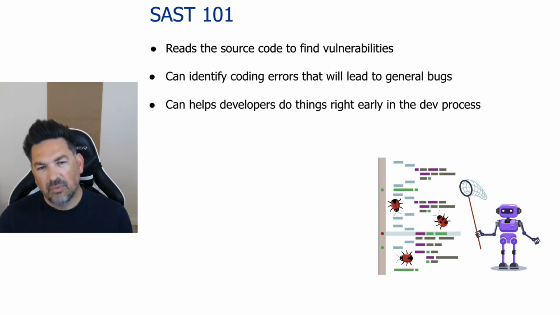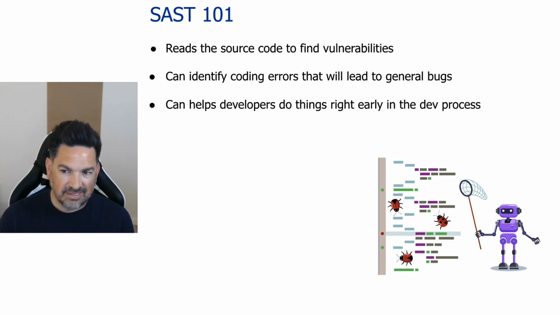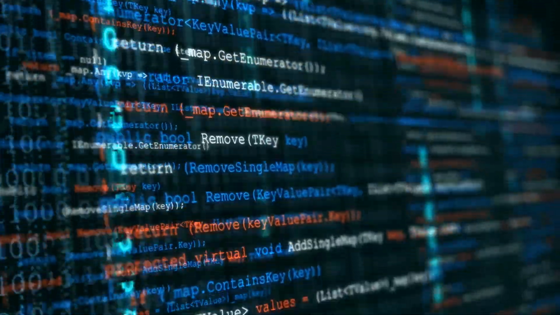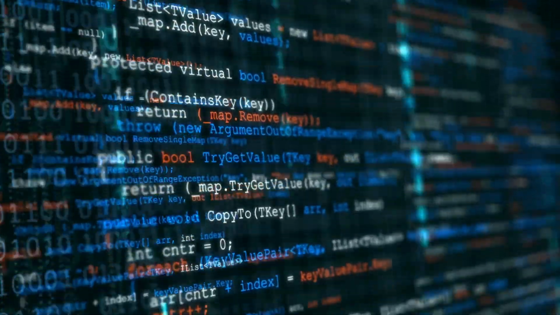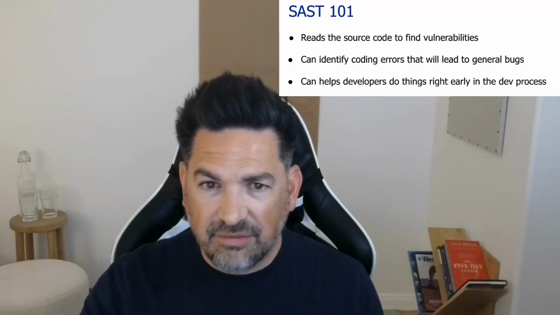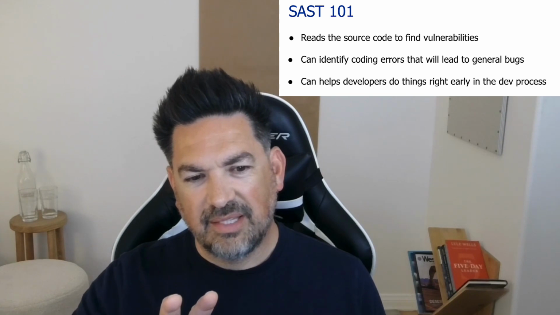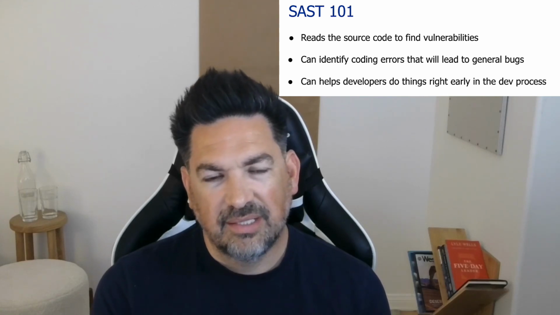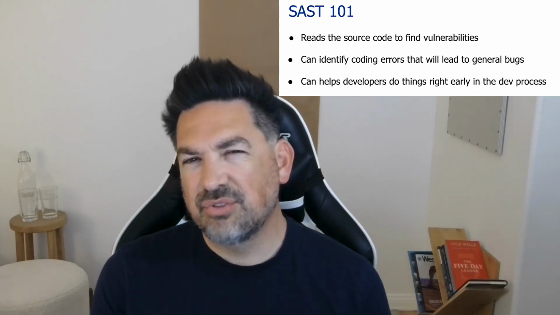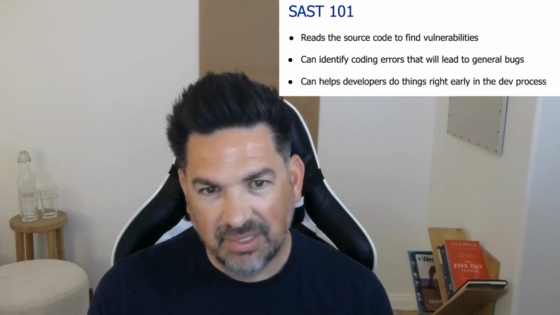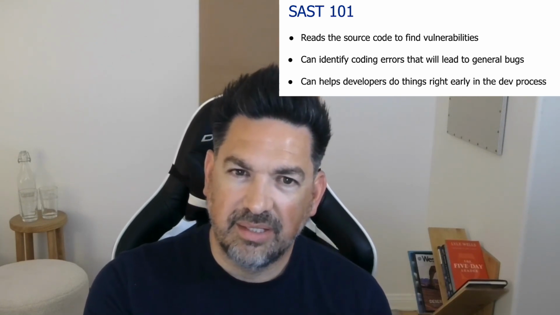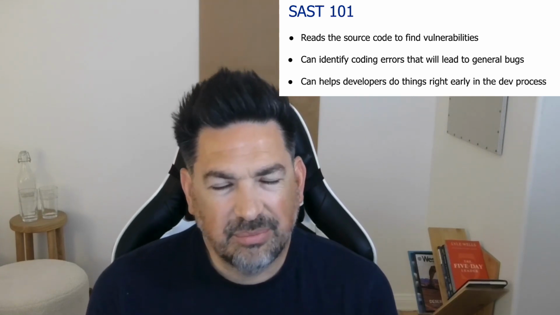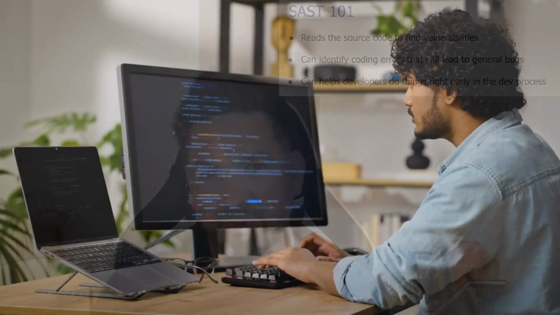Now, a little bit of a 101 on what a SAST product does. It reads through the source code, which is amazing, and can often identify errors that will lead to general bugs, and those bugs can also be the ones that end up as security bugs. Some security issues are generally just a bug. A bug is a bug is a bug, but when it creates a security implication and not just something that doesn't work, that's where it becomes a security issue. But it's ultimately a bug, and so you really want to get it to the developers so they can fix it.